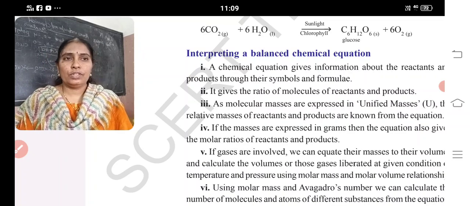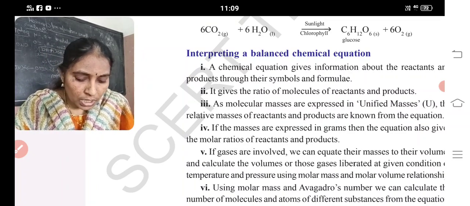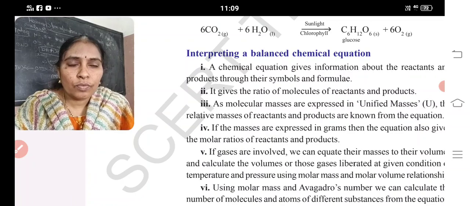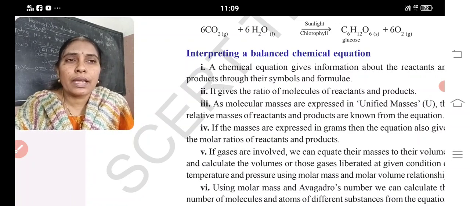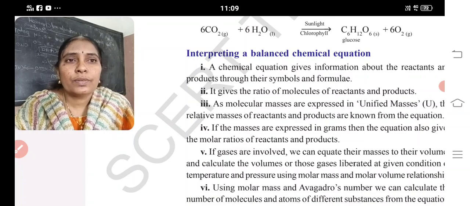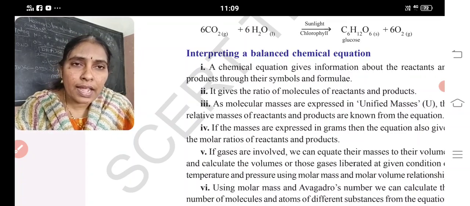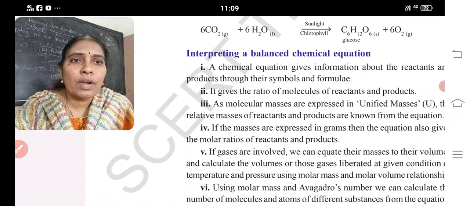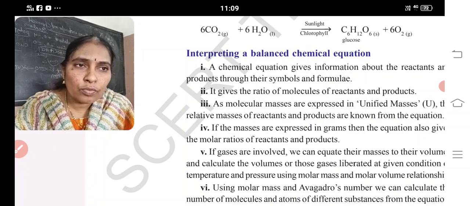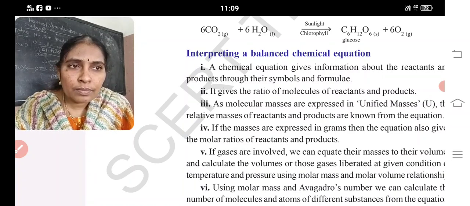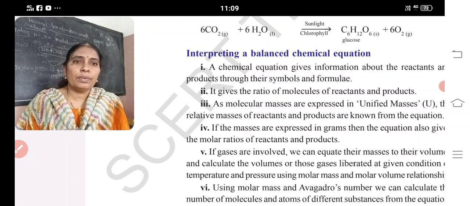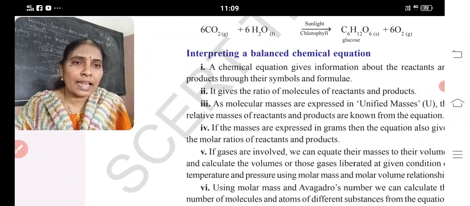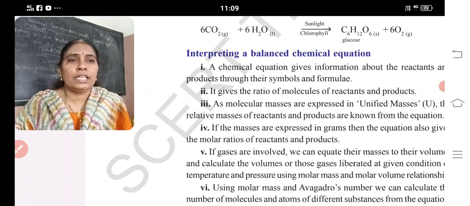Interpreting chemical equation. Most important, write this answer in your classwork, at the back of the classwork, one time. Interpreting a balanced chemical equation: a chemical equation gives information about the reactants and products. It gives information about the ratio of molecules of reactants and products. As molecular weights are expressed in unified mass, relative masses of reactants and products are known from the equation. If they are expressed in grams, then the equation gives molar ratios.